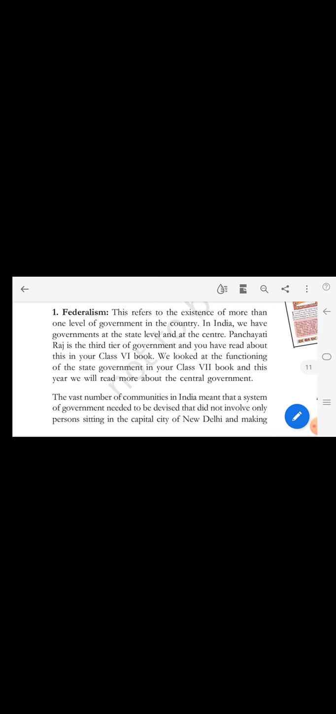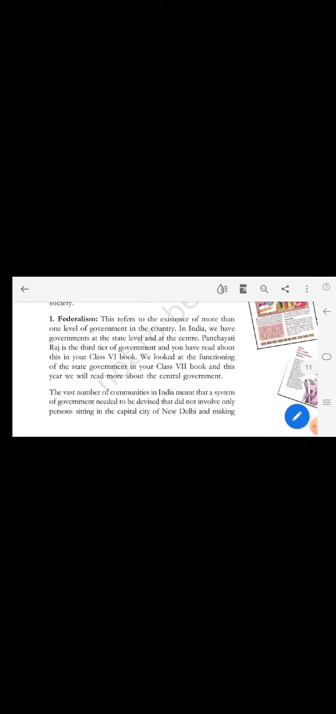Panchayati Raj is the third tier of government, and you have read about it in class 6 also. The third type of government is Panchayati Raj. At the local level, in our own place, that is called Panchayat based. We looked at the functioning of the state government in class 7 itself.